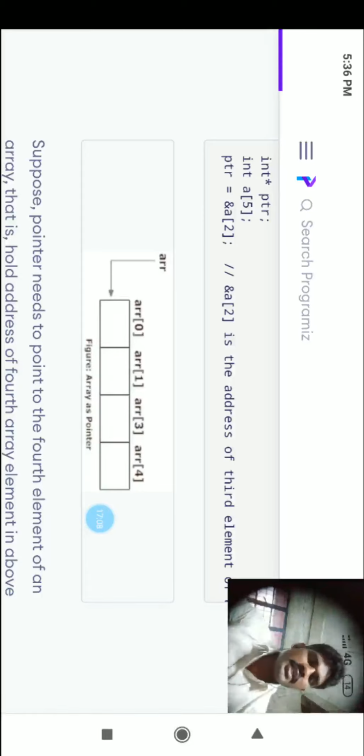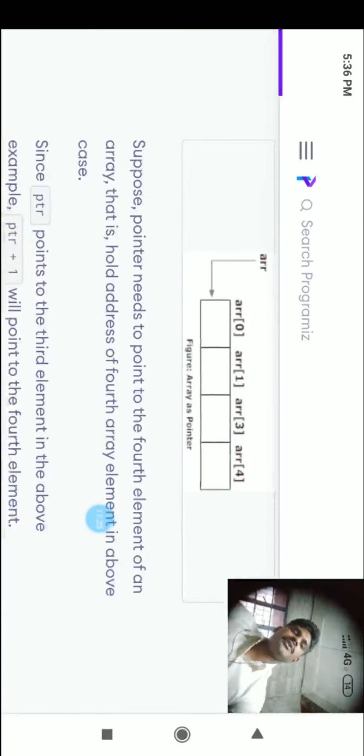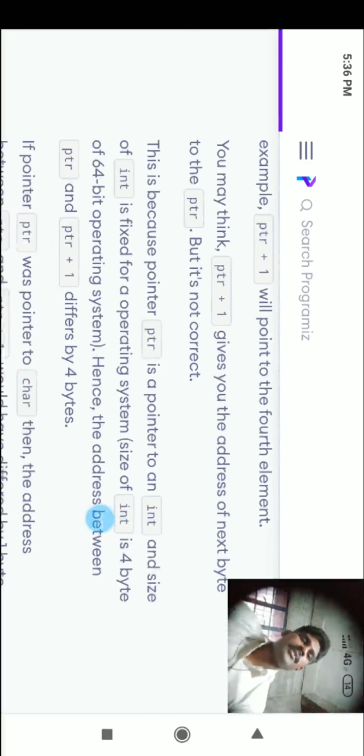Now, how do we find the fourth position? The fourth position is array of 3. How will it go? Simple, ptr plus 1. What is the ptr address? The ptr address is the address of the array's third element. If you want to see the fourth element, simple, ptr plus 1 will go to the fourth position. That is what is explained here: ptr plus 1 will point to the fourth element.